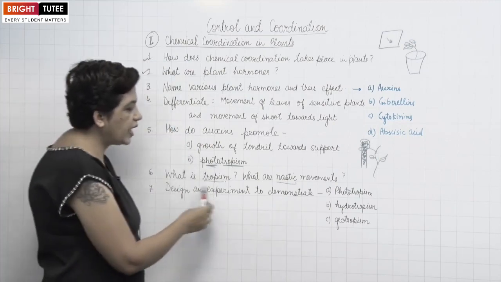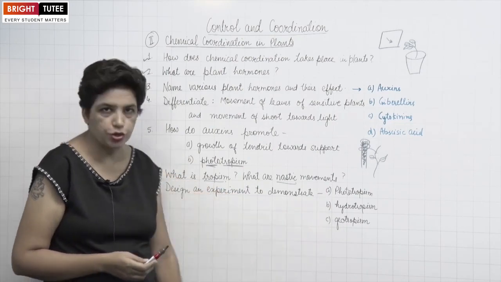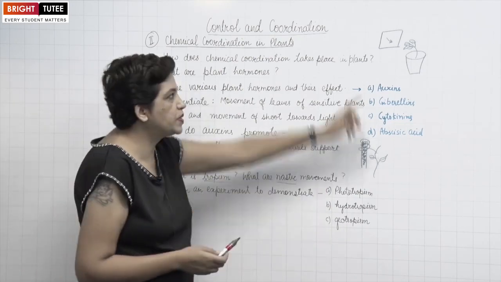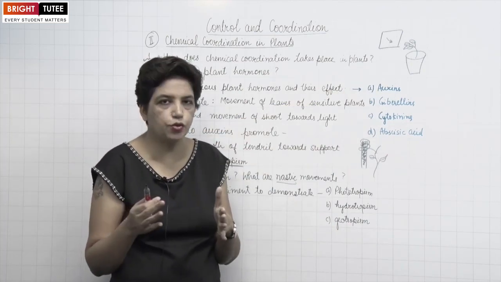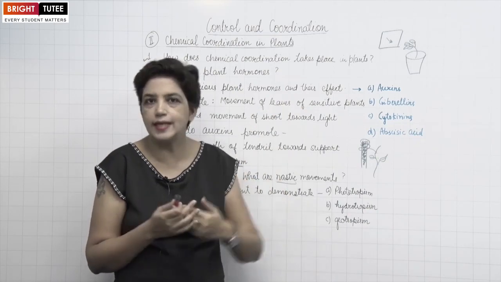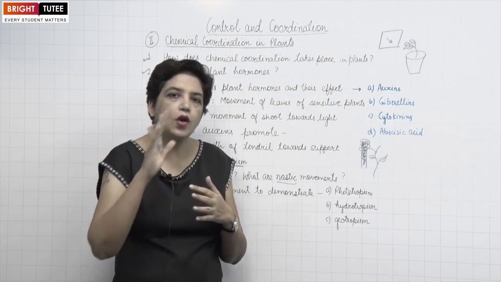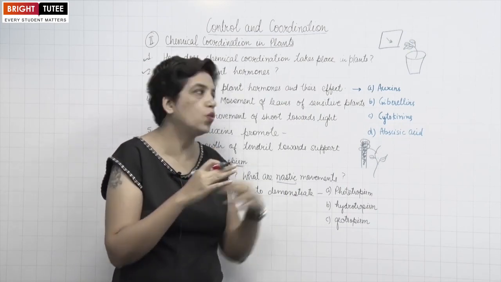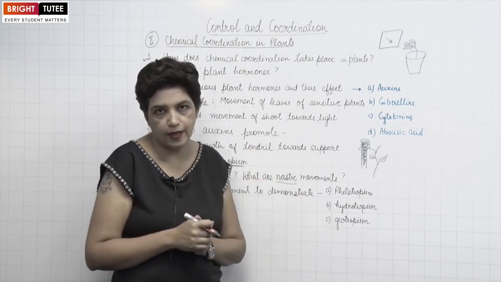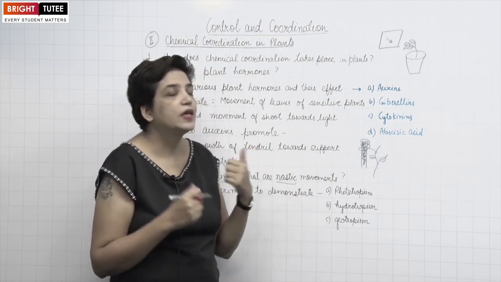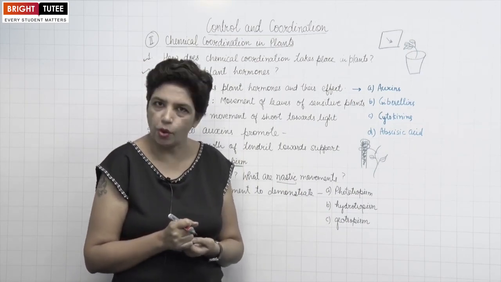Next question, design an experiment to demonstrate phototropism, hydrotropism or geotropism. In case of phototropism, you can design this experiment. You keep a potted plant inside a room near a window from which sunlight can enter. After a few days, what we will observe is that all the leaves and the shoot bend towards the window from where sunlight is entering. So this proves that shoots of the plant show positive phototropism.